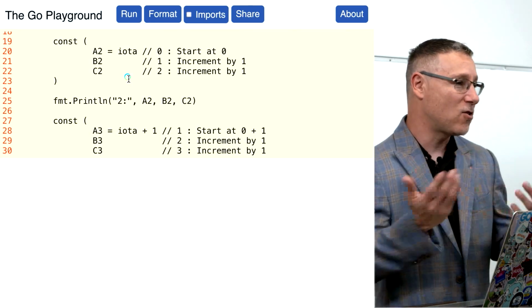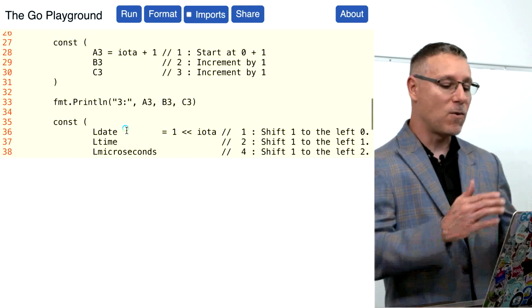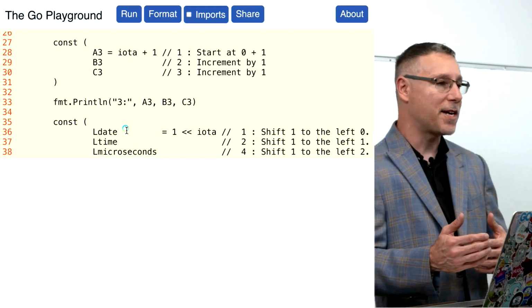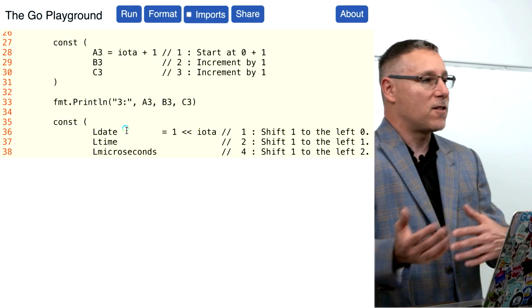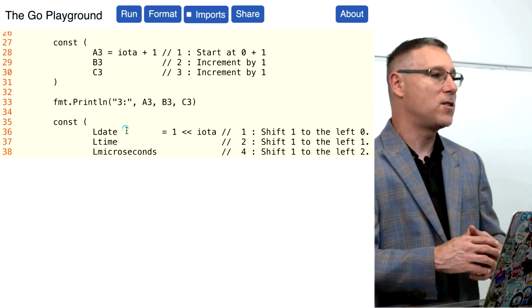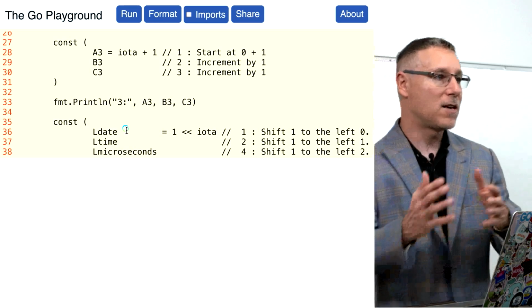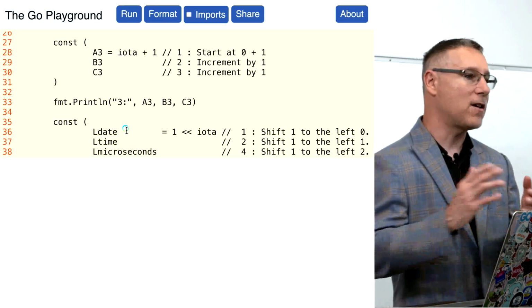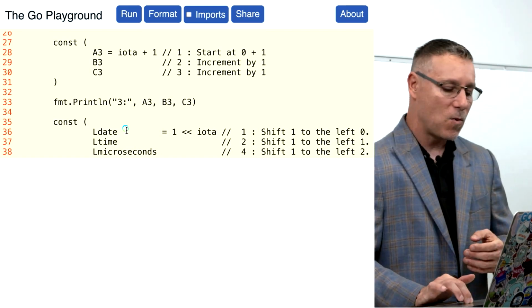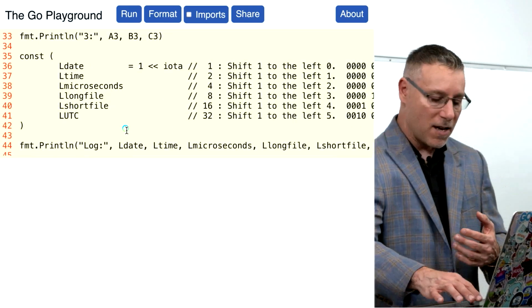Now, you may not want to start at 0, which means that you can do some math with the idea that iota is starting at 0. So here we're saying that A3 is not going to start at 0, it's going to start at 1 by doing an initial increment, and then again from that point on, the compiler maintains that starting point throughout the list of constants. But one thing that you'll see a lot, and the time package does this, is we can use this idea to create like a bitmap of constants.